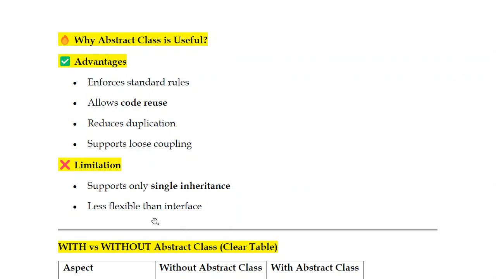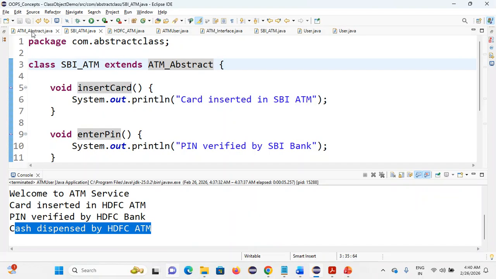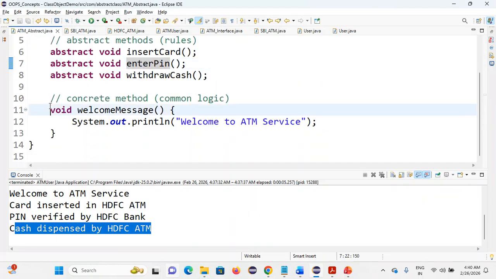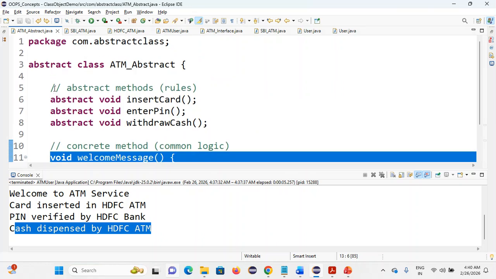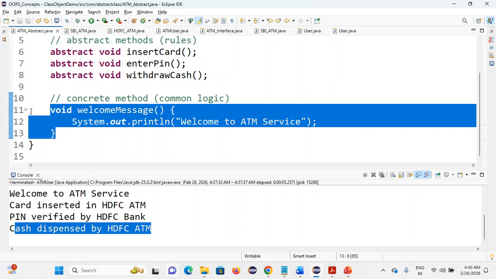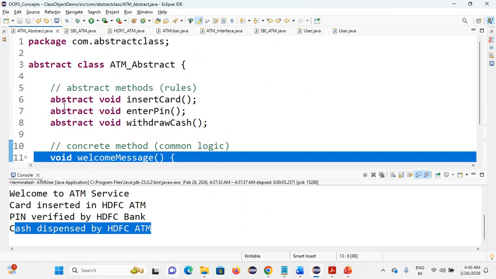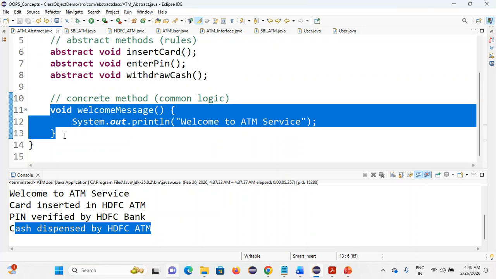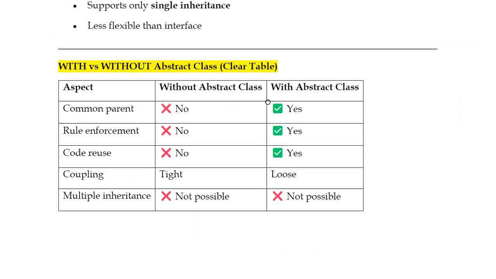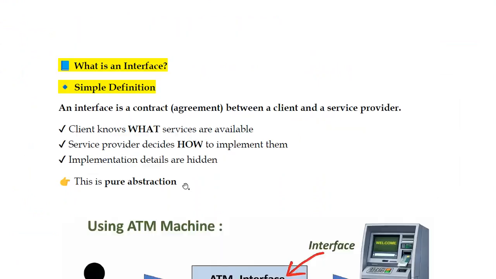It is somewhat less flexible than an interface. The reason, obviously, is that it supports non-abstract methods also. So this is the reason we say 0 to 100%, because abstraction means you should fully hide the data, but here you are partially showing the data to the user. They can see the function definition. Abstraction means hiding the implementation details and showing only the functionality, but here you are showing the implementation details. Here it is hidden, but here it is displayed. This is the difference we already discussed.